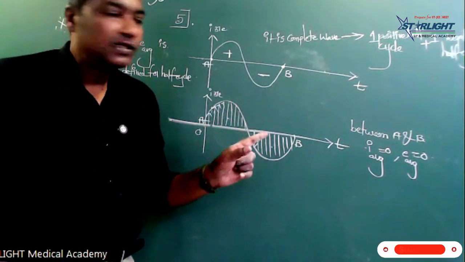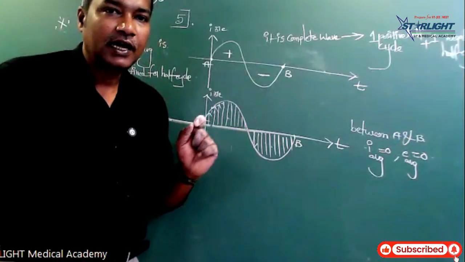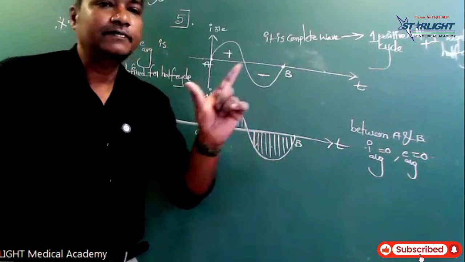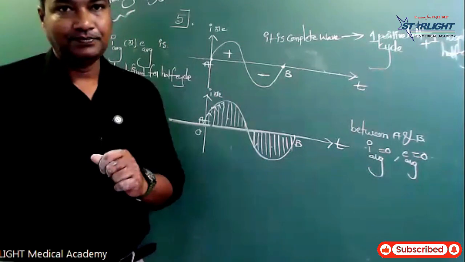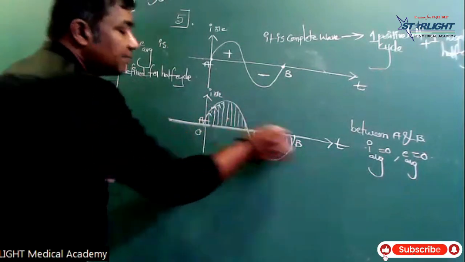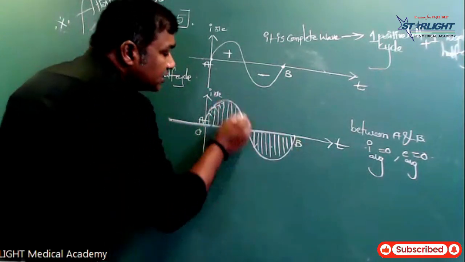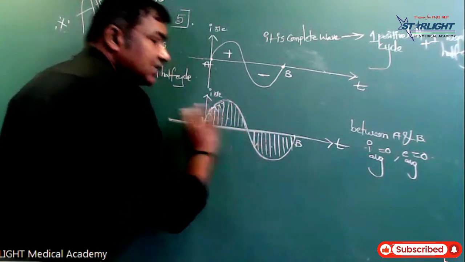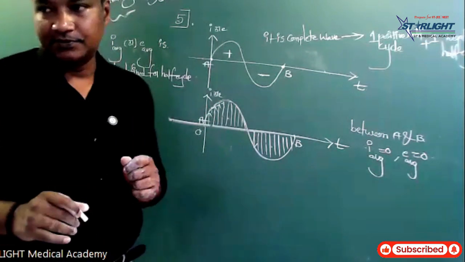Only I average and E average, the average current and average EMF, are defined only for a half cycle, not for a full cycle. Between A and B, these are cancelled because this one and this one are opposite in direction, so they cancel each other.